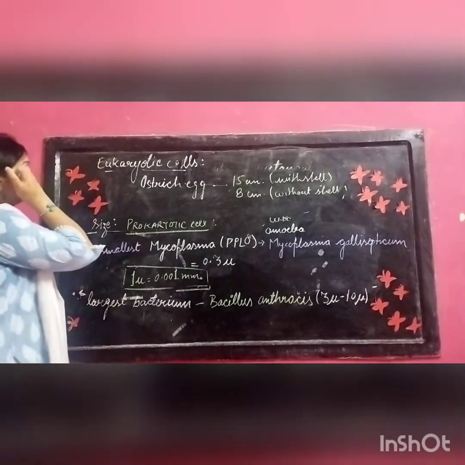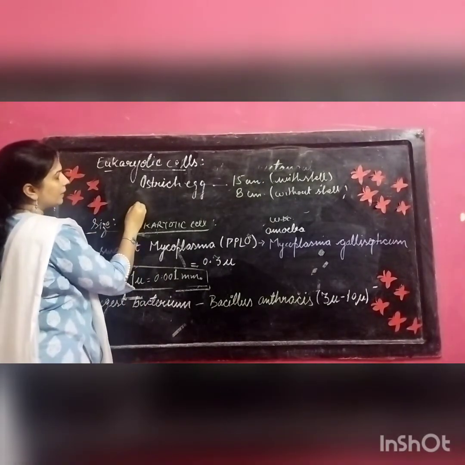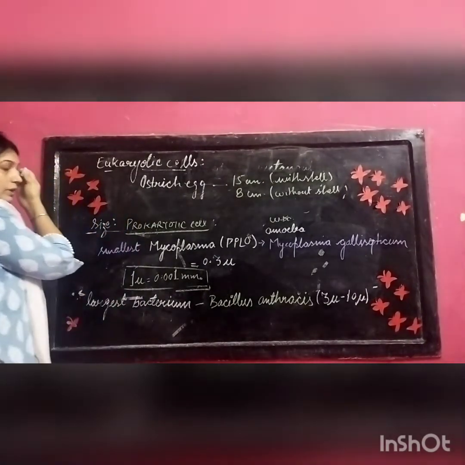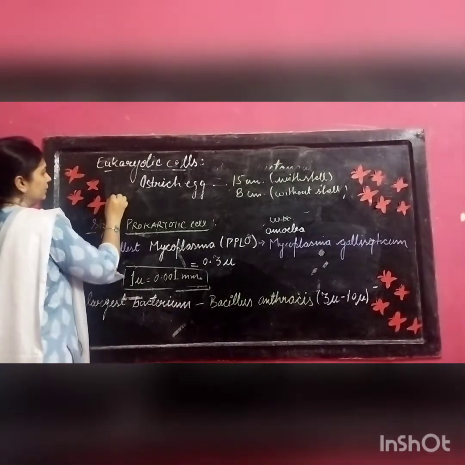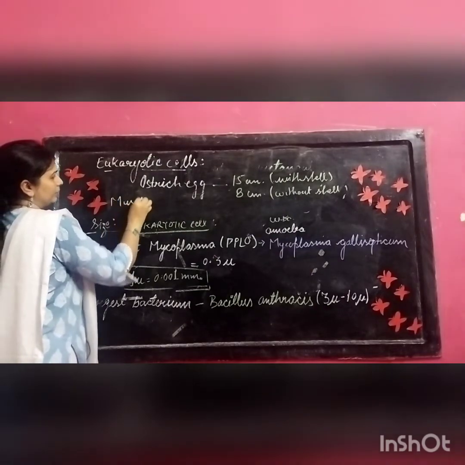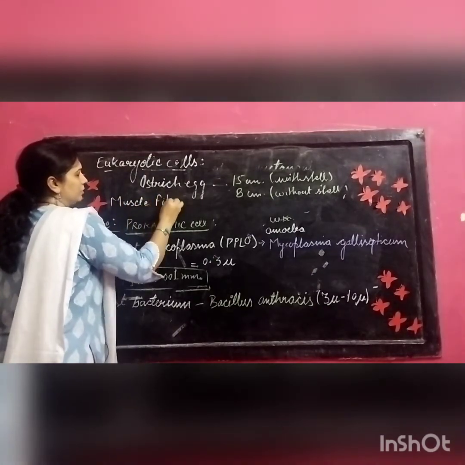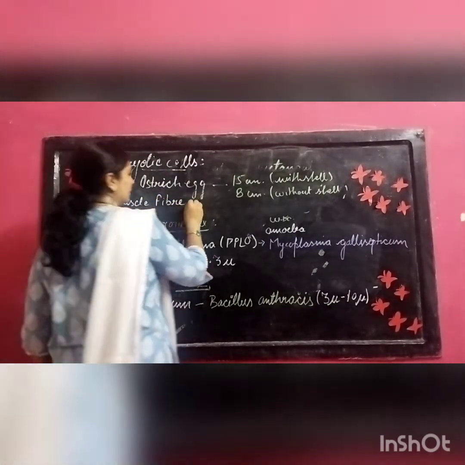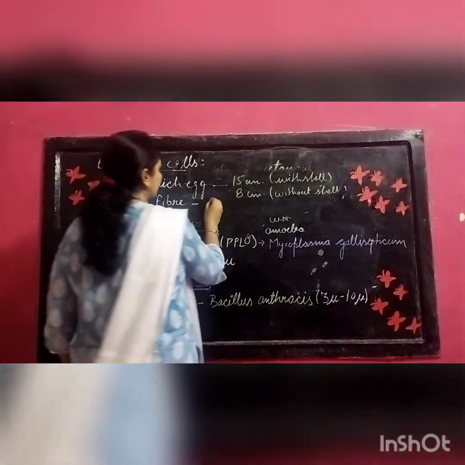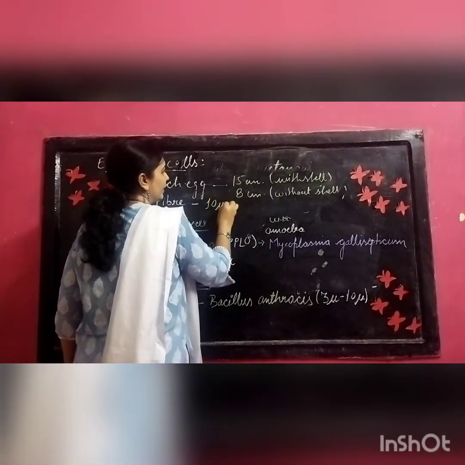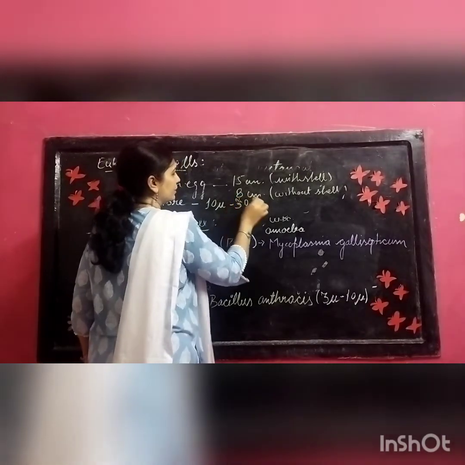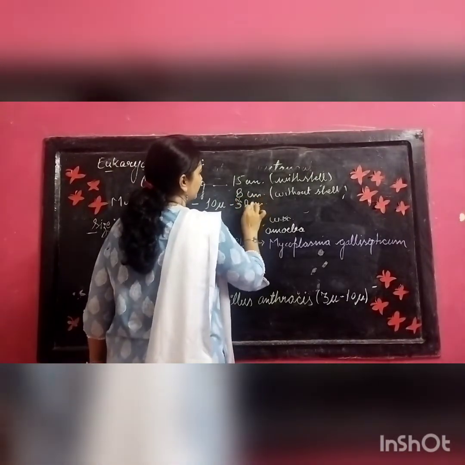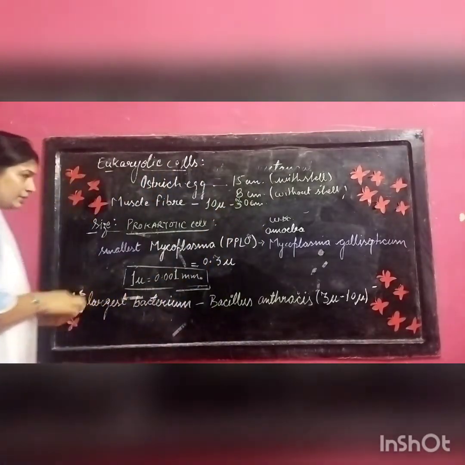After that, the ostrich egg we have covered. What else can I tell you? Here I can let you know the muscle fiber. Muscle fiber is approximately 10 micron to 30 centimeter in length, right?